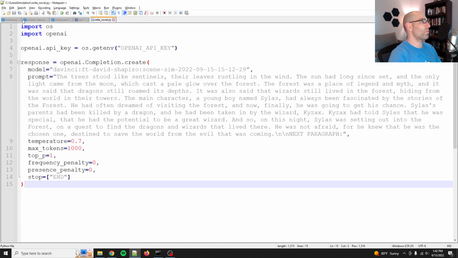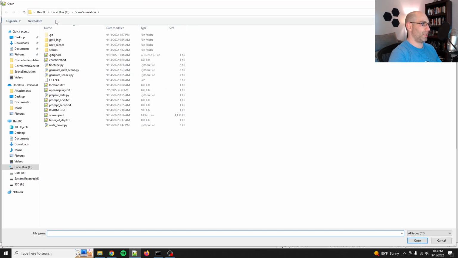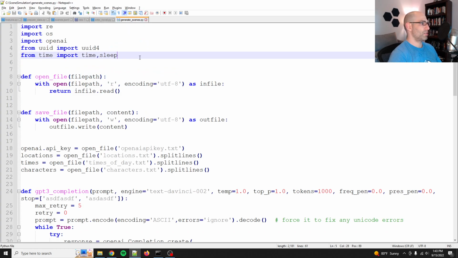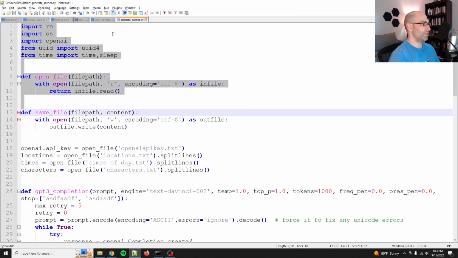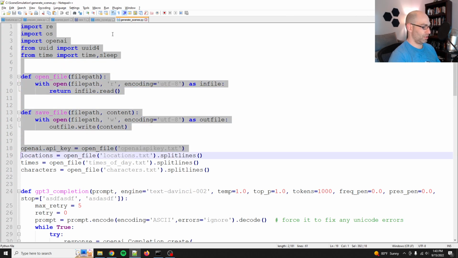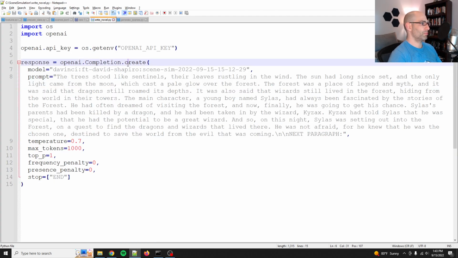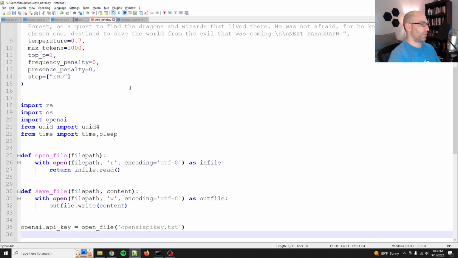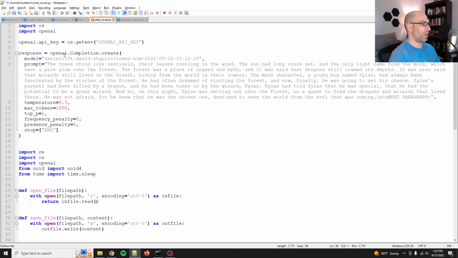Okay, so we will take a look at the generate scene. I'll copy some of this. I don't think I need UUID for this, but I will need time and sleep. Okay, I'll just copy this: open file, save file. I'm going to zoom out a little bit. I had it zoomed way in. All right, so what are we doing?